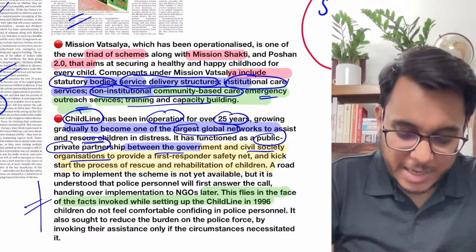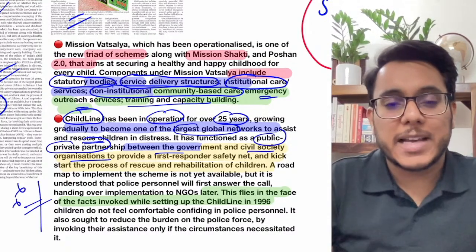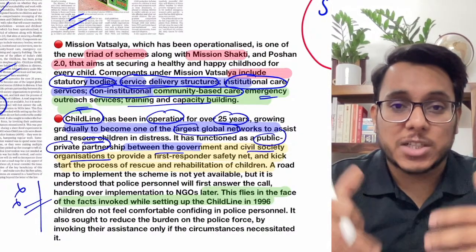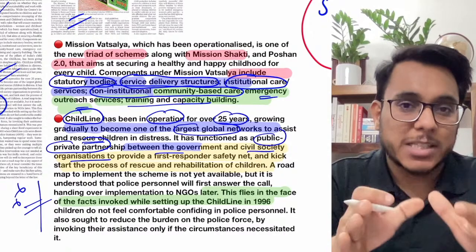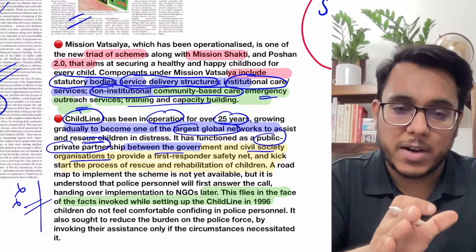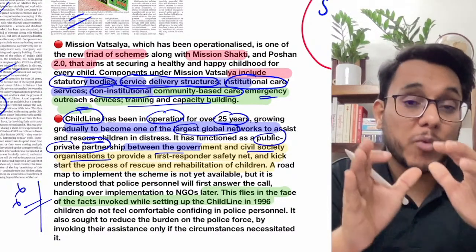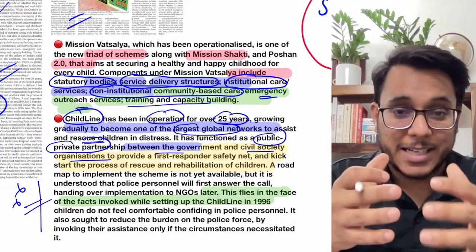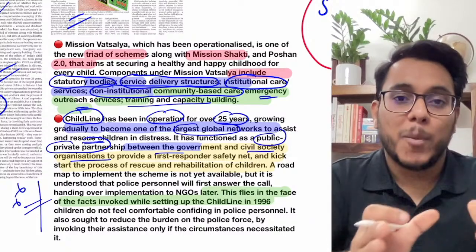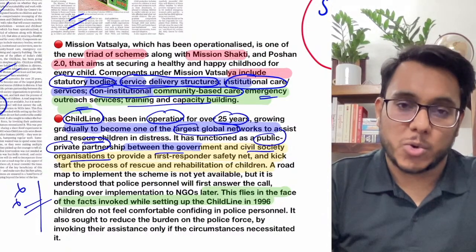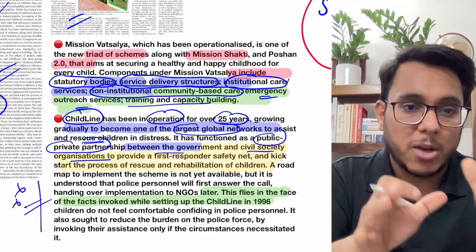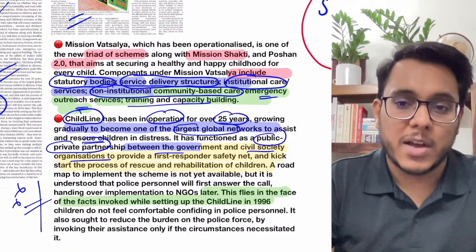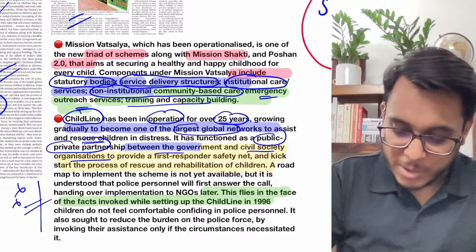Now it has been said that such a thing will exactly defeat the purpose of this particular helpline. The helpline was created so that children don't face trauma. It has been seen that children are not comfortable with police personnel. Moreover, many times police personnel don't have the sensitivity to deal with children, and they are burdened with other work also. So giving the responsibility of Childline to the police will defeat the entire purpose, neither good for children nor good for the police personnel.